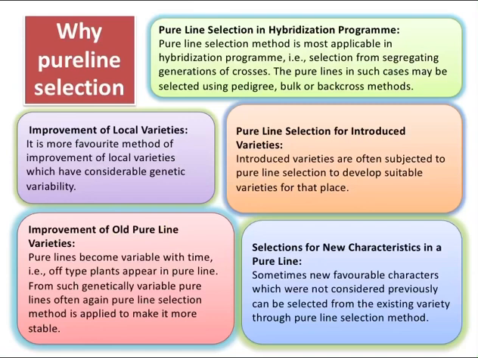Where a new variety is just introduced, pure line selection can be practiced. Introduced varieties are often subjected to pure line selection to develop suitable varieties for that particular locality. It also helps in selection of new characteristics in a pure line. Sometimes new favorable characters which were not considered earlier can be selected from the existing varieties through the pure line selection method. Due to all these reasons, farmers prefer to go for pure line selection.